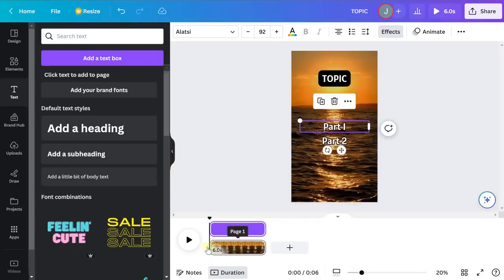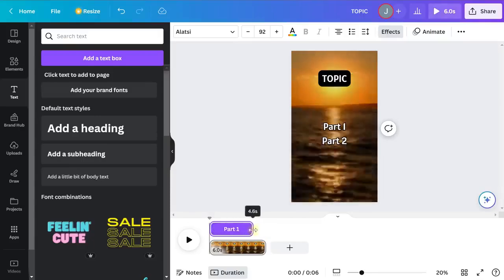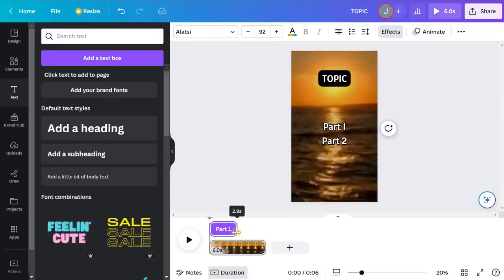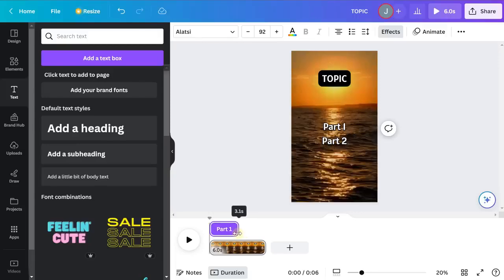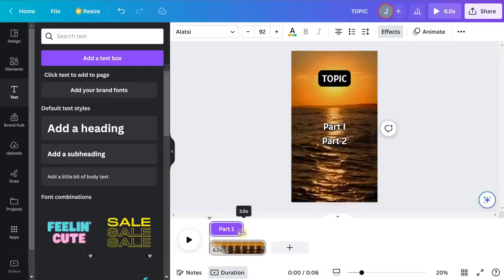This is going to give us a little timeline view at the bottom here where we can click on the edge and drag this around to decide where to show the first part of text and when to show the second part of text. And for a 6-second video, I normally like to have most of the video showing the first part and then a shorter amount of the video showing the second part.